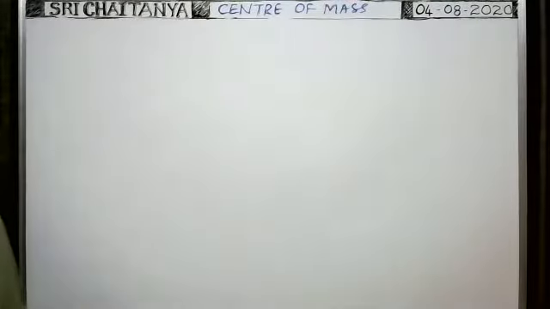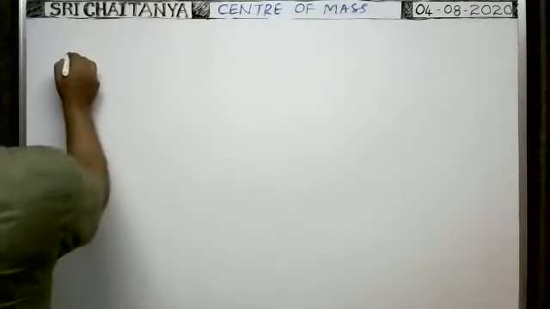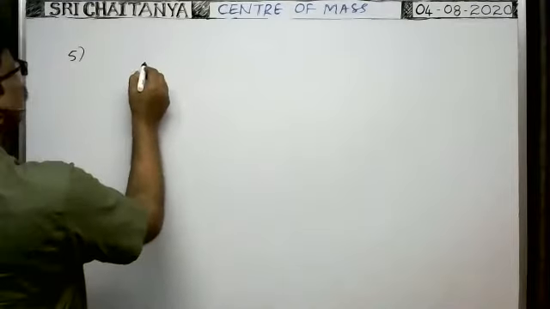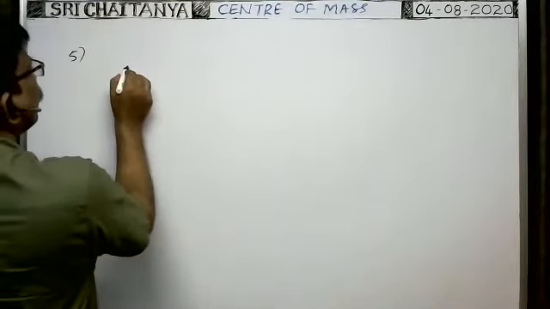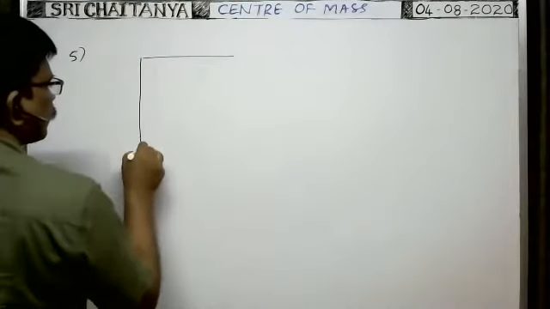Next, one more example. Suppose there is a symmetrical, uniform mass distribution. Suppose we are given an E-shaped body like this.